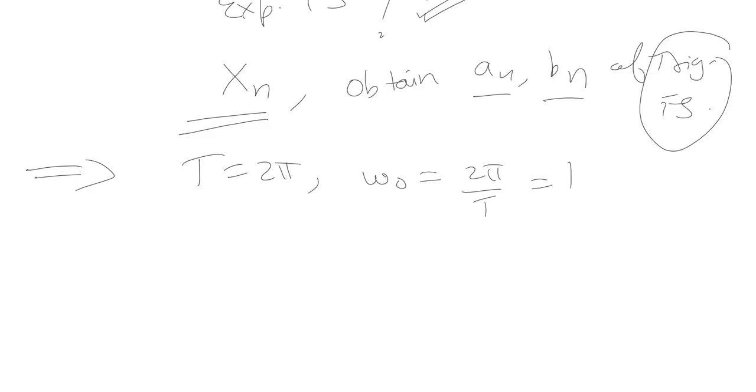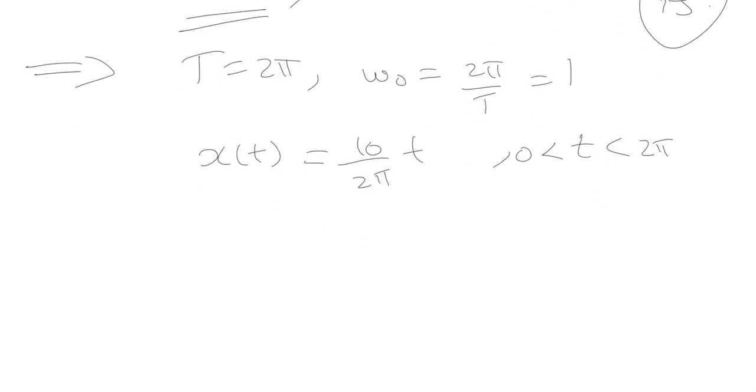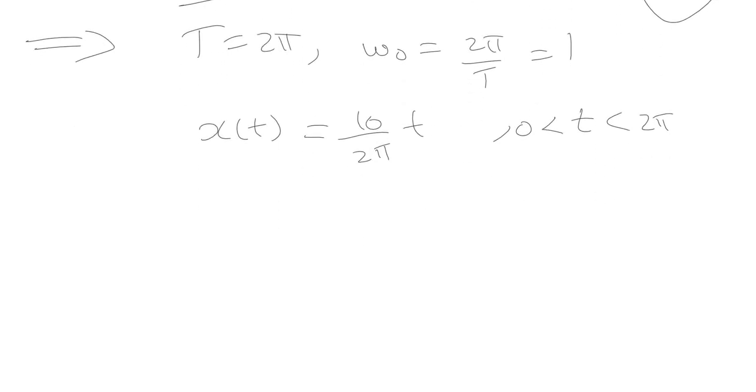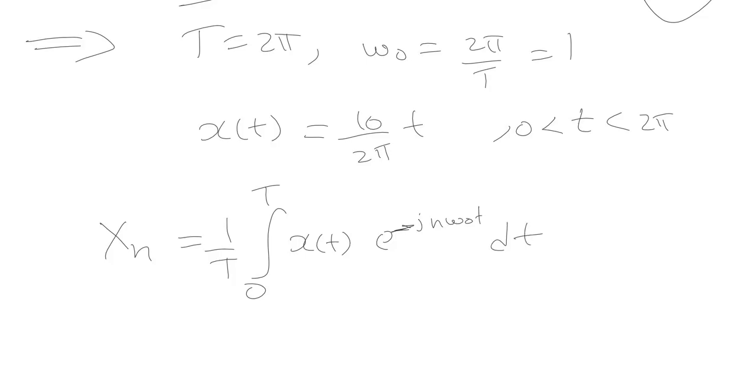And the expression for this signal x of t in one time period will be 10 upon 2 pi into t. We have already seen this expression, in the range 0 to 2 pi. Now the first step will be to find the exponential Fourier series coefficient X of n. X of n will be equal to 1 upon T, the integral over one time period from 0 to T, x(t) e raised to power minus j n omega naught t dt. This is the standard expression for the Fourier series coefficient.